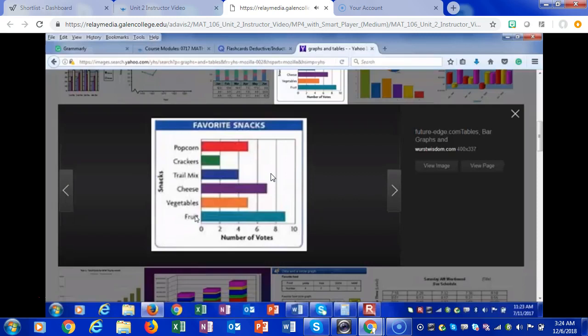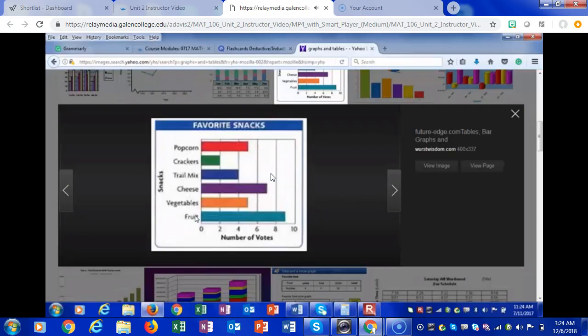The top 3 snacks between popcorn, crackers, trail mix, cheese, vegetables, and fruit. Number 1, number 2, and number 3. What do you pick? Well, the first choice would be fruit, because fruit has almost 9 votes. So fruit is answer choice number 1. What's the second largest amount of votes? Cheese is the second amount of votes because it has 7 votes.